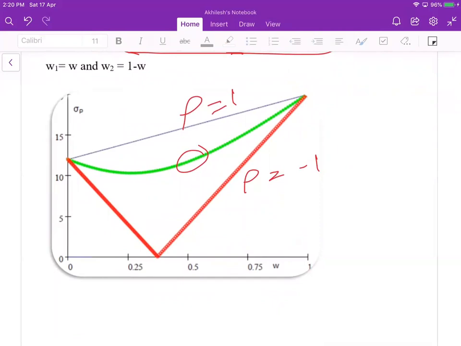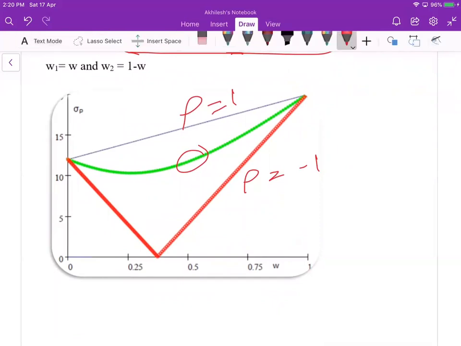When the correlation is minus 1, we get this red line. You can imagine that for a particular portfolio with a certain combination of individual risky assets, one can get a risk-free portfolio.